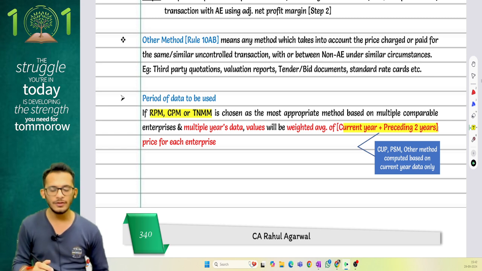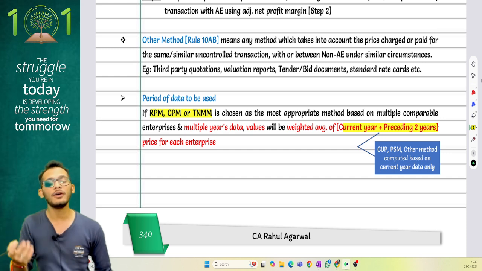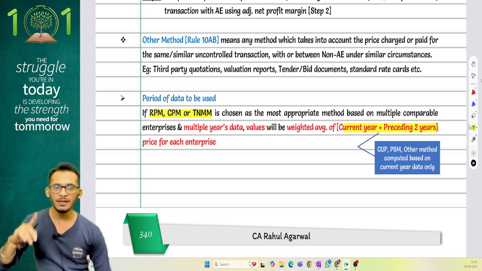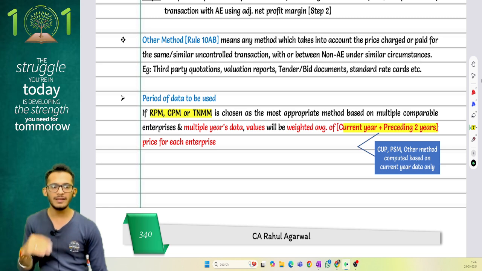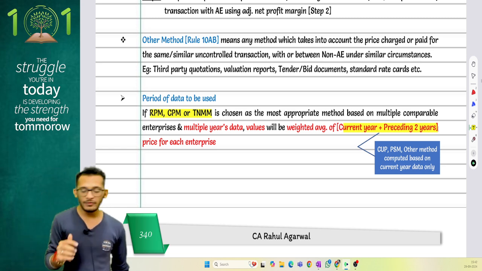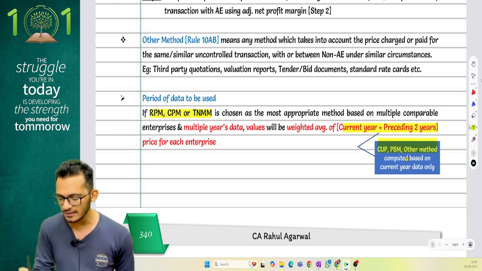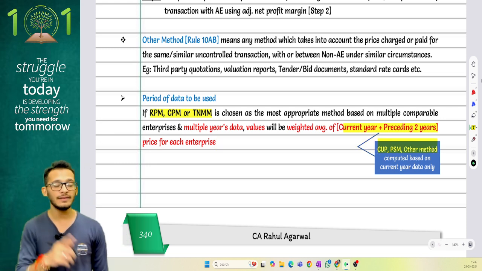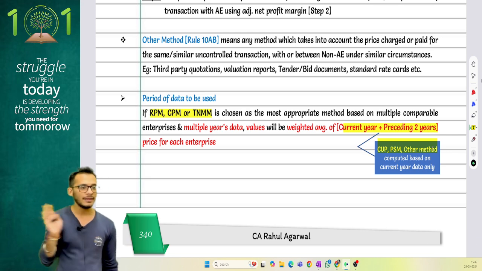Please understand that when you do this, the current year data may or may not be available. But the past 2 years data would normally be available. In that case, please take them. But if it is any other method like CUP method, PSM method and other method, if it is CUP, PSM or other method, in that case I will take only the relevant current year data.